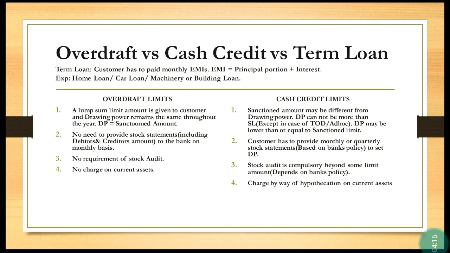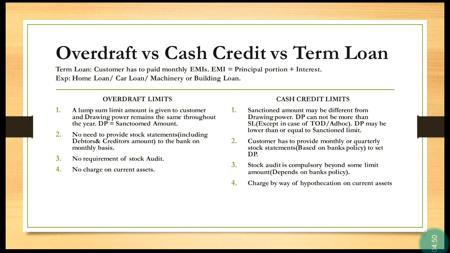The second difference is that there is no need to provide the stock statement including debtors and creditors amount to the bank on a monthly basis. However, in CC limits, the customer has to provide monthly or quarterly stock statements based on the bank's policy to set DP. So under cash credit limits, the customer has to provide the stock statement to the bank and on the basis of the stock statement the bank will set the DP. So there is no requirement of the stock statement under overdraft limits.